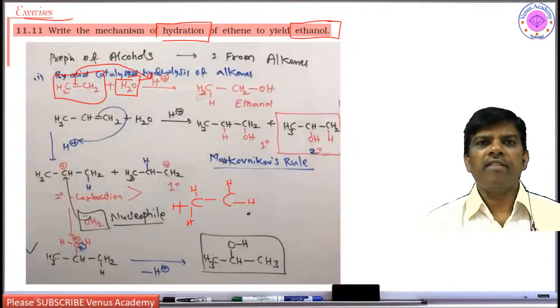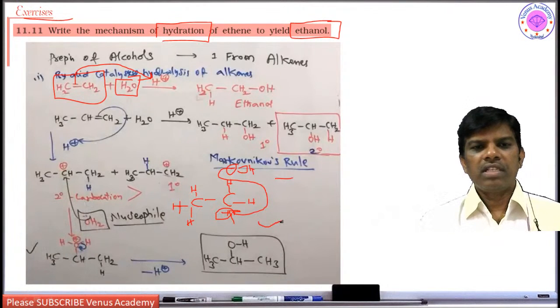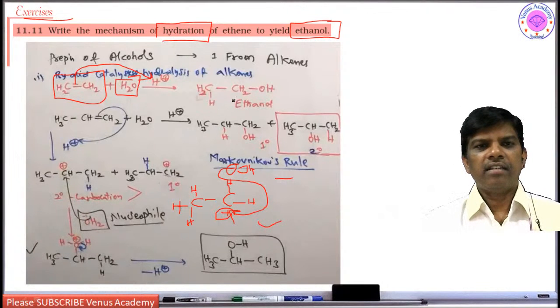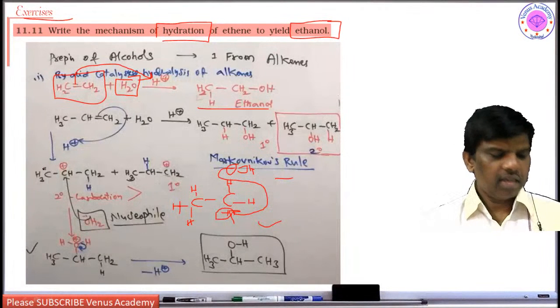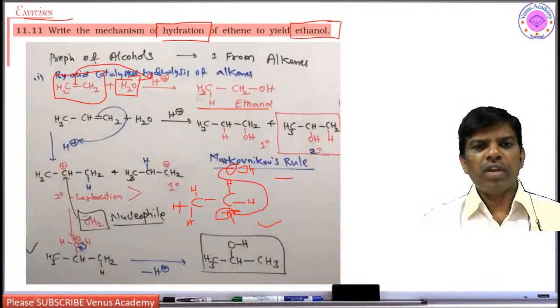Alkenes always undergo electrophilic addition reactions, right? So this is the carbocation. This carbocation will take the nucleophile OH. So this is how you are going to get ethanol. Yes, students. If I take propene, which is unsymmetrical, this unsymmetrical alkene gives the Markovnikov product.